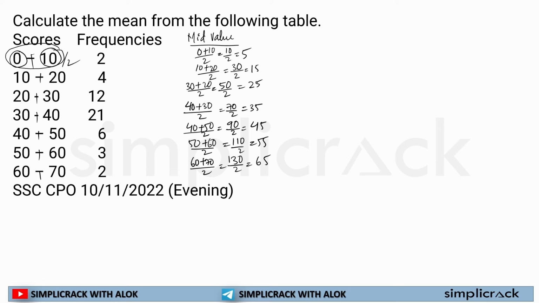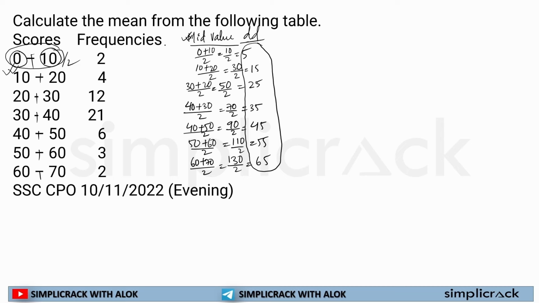Now what I had already informed you, whenever we are presented with this data, we have to first find out the mid value, and once we are done with the mid value, we need to focus solely on this particular information. This information does not hold any value right now for this moment. So how should we proceed next in order to calculate frequency? Now this is your discrete data, you can say. The mid value is now your discrete data.